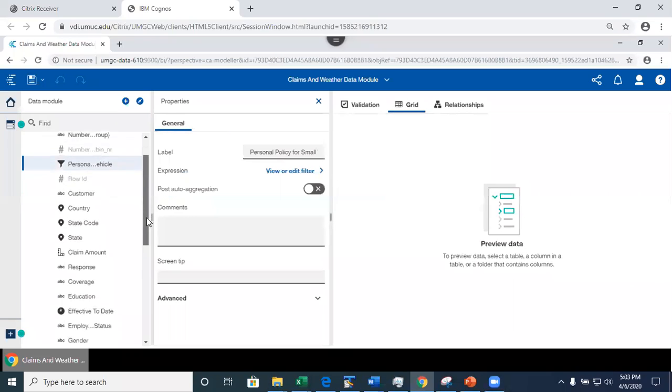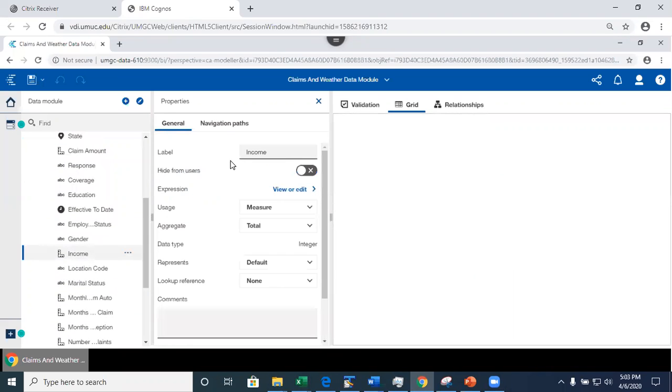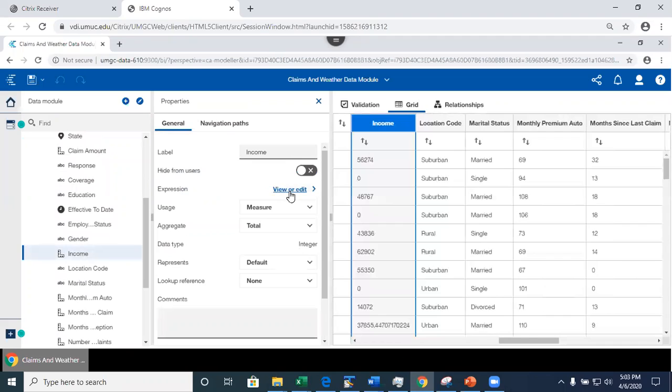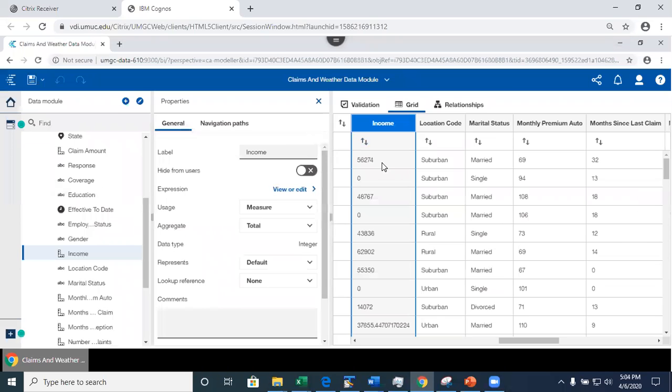Then we had a couple variables that had missing values, income. So if you look at this expression, what I did in here is that I said, okay, if income is missing, then let's go ahead and set it to the average. Otherwise, we're going to keep it as is, right? So that's data pre-processing. Well, the reason I did it in data module is because I want it to be available today when I create my dashboard, right? I don't want to keep on redoing it. So it's going to be available for me.